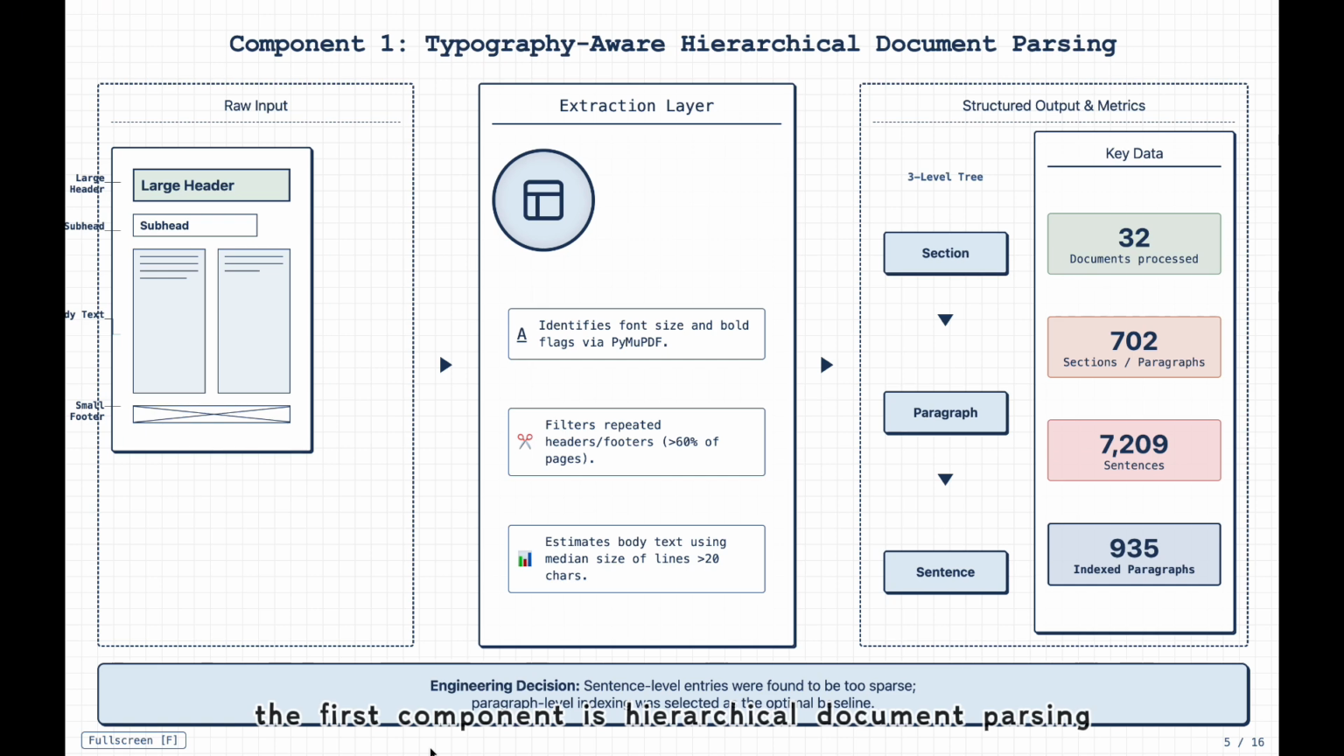The first component is hierarchical document parsing. Instead of only using fixed-size chunks, we used PDF typography signals to recover structure. PyMuPDF extracts font size, bold flags, and text spans. The system builds a section paragraph sentence tree. In practice, sentence-level entries were too sparse, so paragraph-level indexing was used.